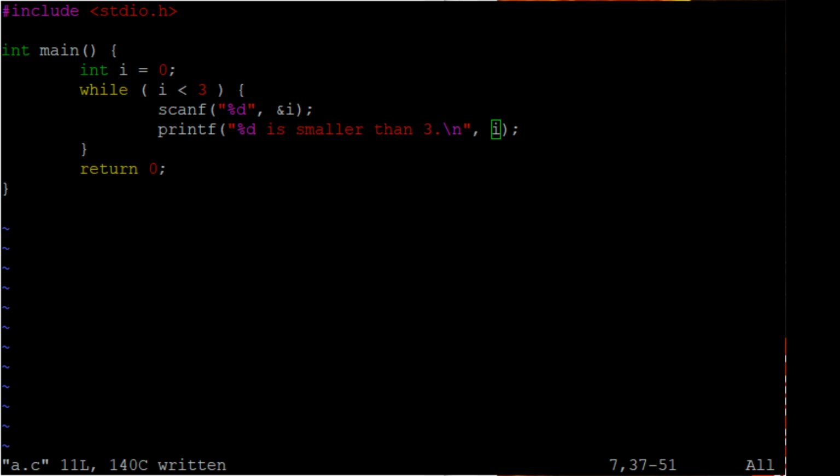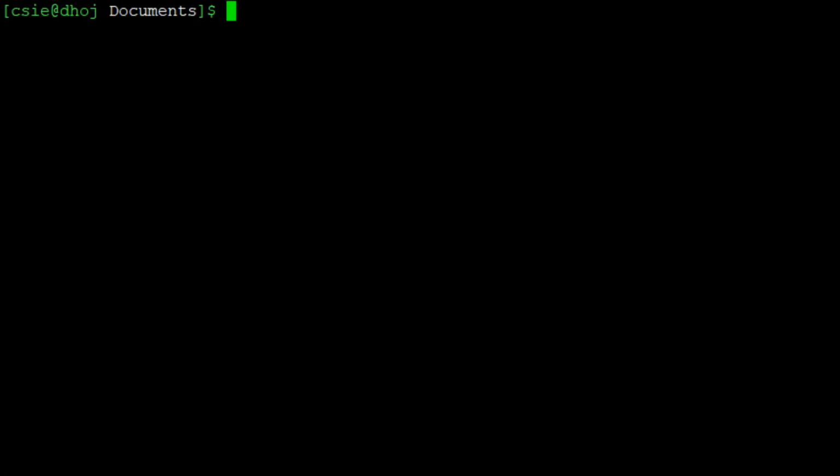We can see the program. I initialize I to 0 and set up I less than 3 as the constraint of the while loop. As we know, the contents of the while loop will be repeated until we read an integer I larger than or equal to 3. And now let us try out the program.